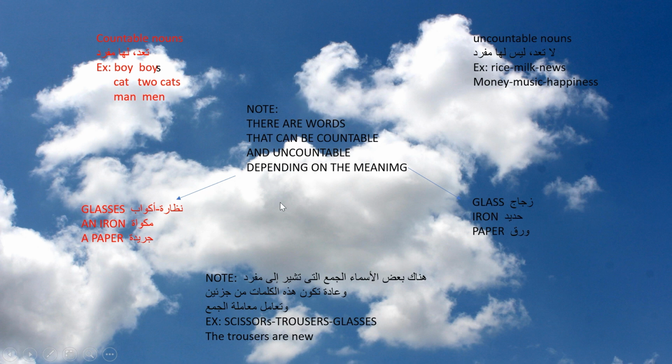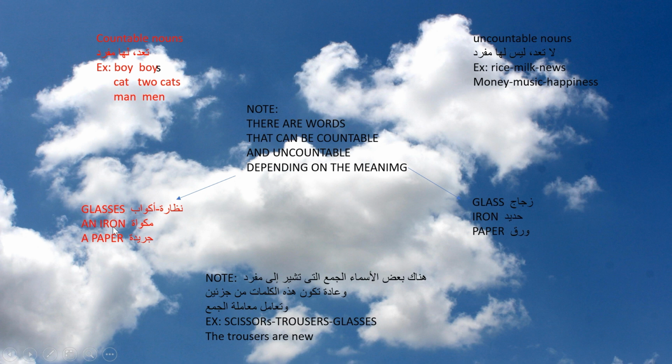Look at these words. There are words that can be countable and uncountable depending on the meaning, like glasses and glass. Here, glasses can be the eyeglasses that we wear, so it is countable.